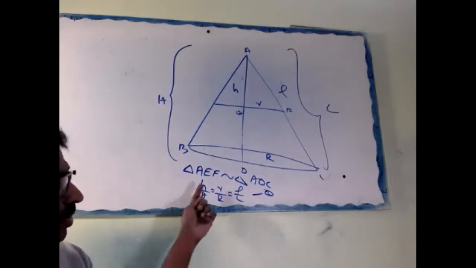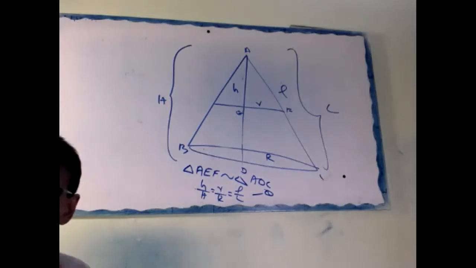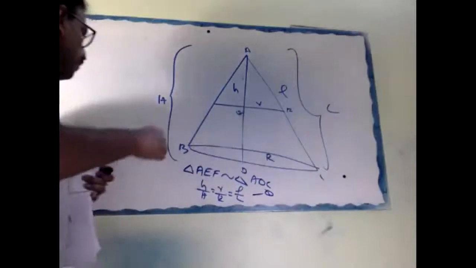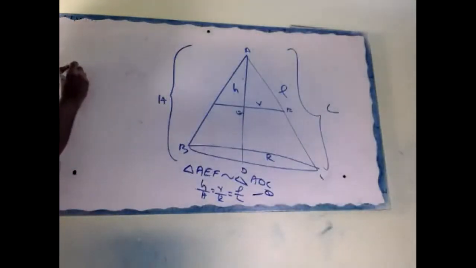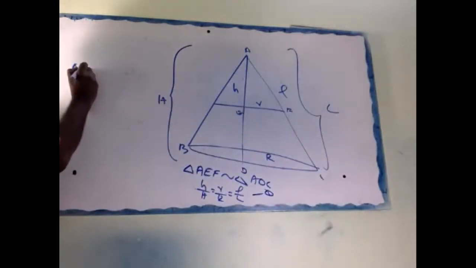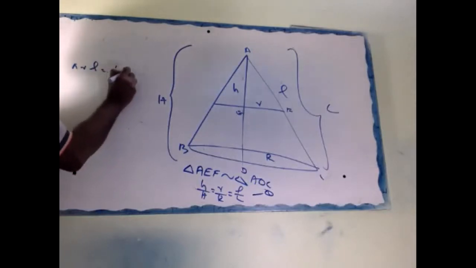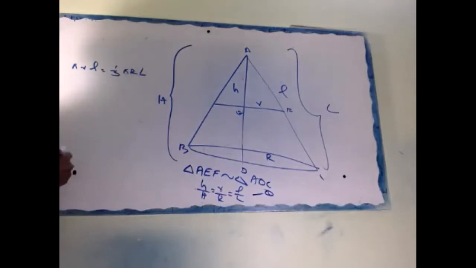So now we reach here. Now look here. The question is: curved surface area, pi r l, small l, equals 1 by 9 of pi R capital L. Agree or not?